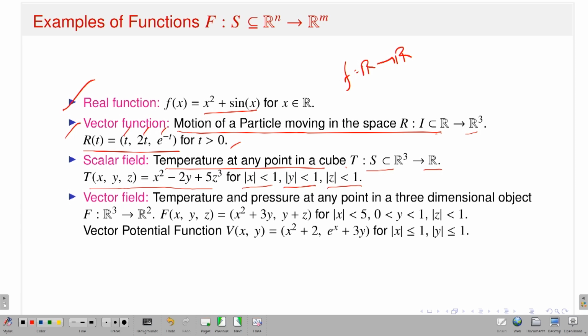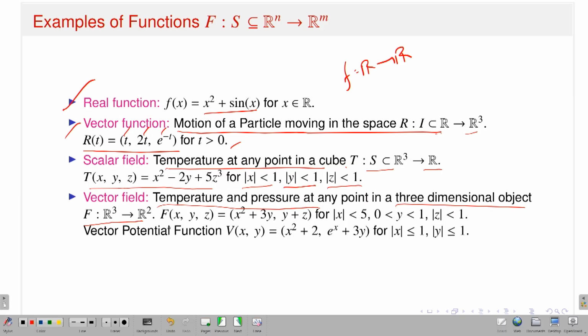And finally, we have the vector field. That means I have a function from n-dimensional Euclidean space to m-dimensional Euclidean space. The temperature and pressure at any point in a 3-dimensional object are examples of this kind of function. So that means I have a function F from R3 to R2.